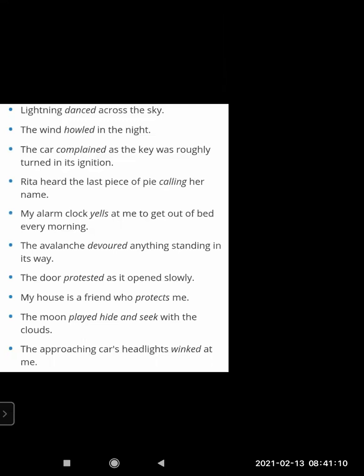The approaching car's headlight winked at me. The car's headlight was moving, winking. It's a human quality to wink the eyes. So the car's headlight was blinking. Instead of telling that it was blinking or giving a signal, it is given like the car's headlights winked at me. Okay, so we have done personification also. We have covered simile, metaphor, hyperbole, and personification.